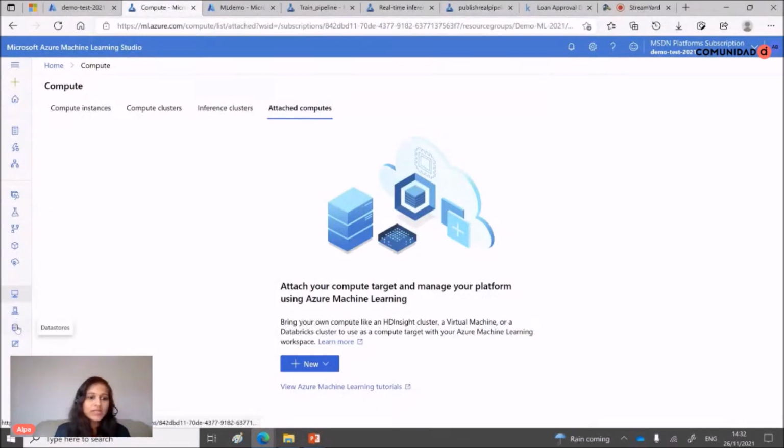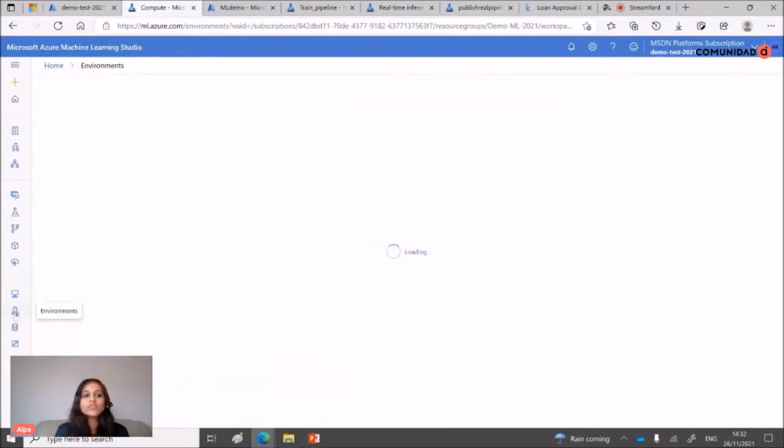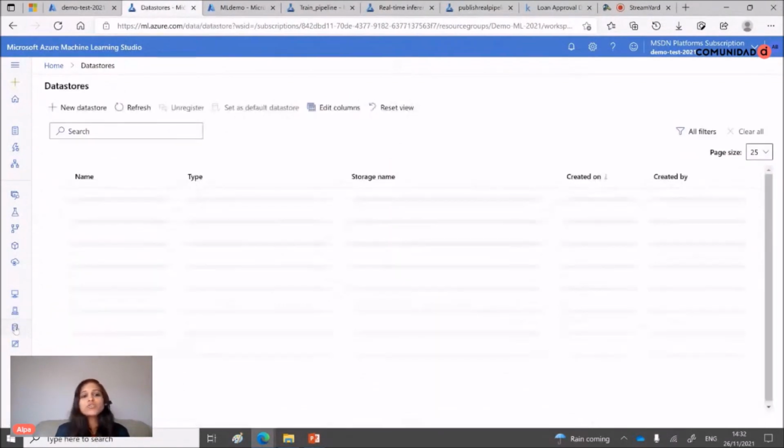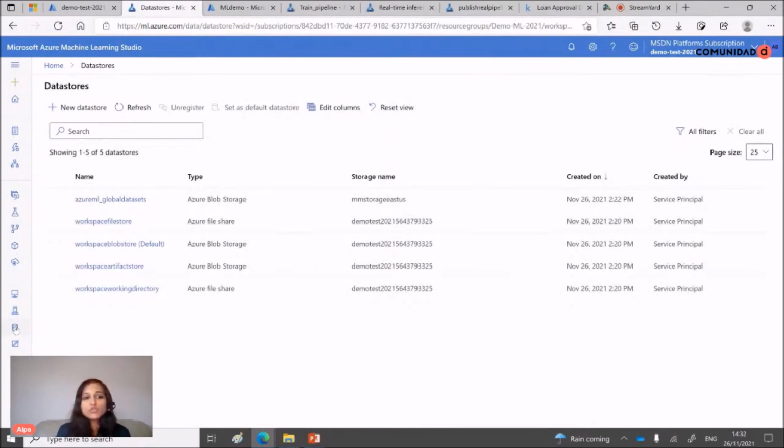And here you can see environment related information, and data source information, for connecting your Azure Blob Storage, or Azure SQL Server, or Azure Synapse Analytics, and so on. And here you can see labeling. If you have data related to image classification or similar, this data labeling module will help you label your data automatically.